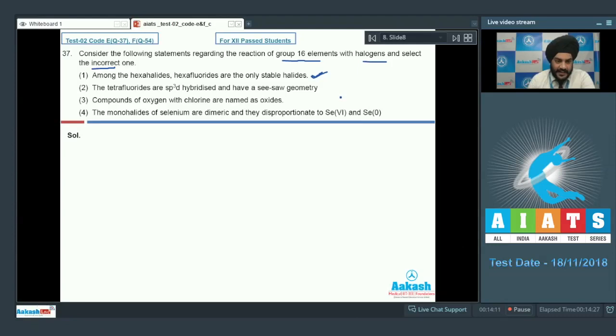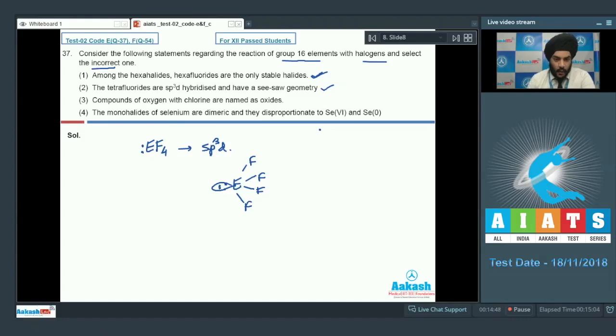The tetrafluorides are sp3d hybridized and have a seesaw geometry. This statement is also correct. If we talk about any tetrafluoride, EF4, there will be a lone pair of electrons on E. So the hybridization will be sp3d and it is going to have a seesaw geometry. Okay, so this statement is also correct. We can look at the third option now.